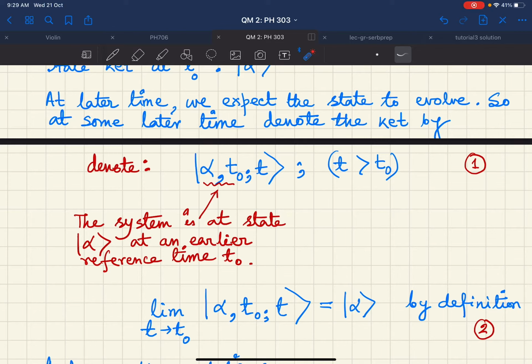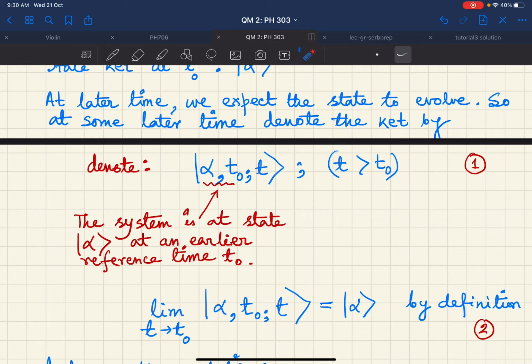So what does this notation tell us? This alpha and t0 are there to remind you that the system used to be in the state alpha at some earlier time t naught, and now because we know that time is a continuous parameter, our expectation will be that if I let my t here go to t0, in that limit this will boil down to the original state alpha.